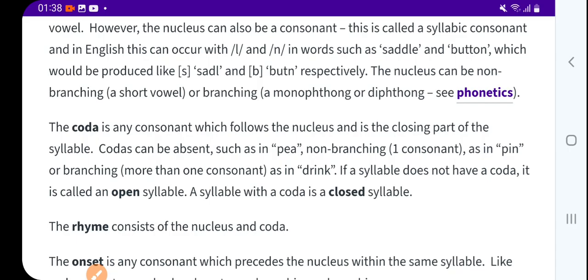However, the nucleus can also be a consonant. Sometimes it can be a consonant.